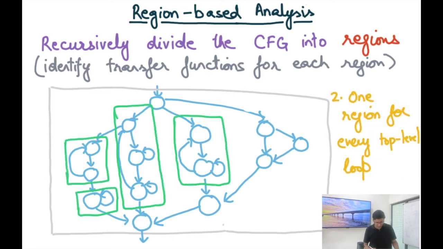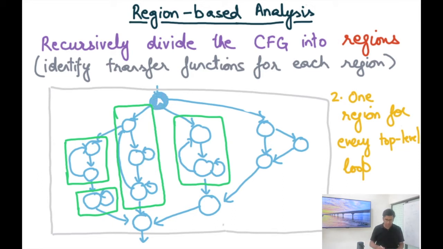Okay. Then we can have at the second level one region for every top level loop. So in this program, you can see all these back edges that are basically edges that are going from bottom to top, or these kind of things. And so all the green squares here are identifying the top level loops. Okay, and notice that there are loops that are nested within these top level loops. For example, this loop here. But at the second level, I don't have visibility into the inner loops. I only have visibility to the top level loops. So this is the first level. This is the second level after the procedure level region.